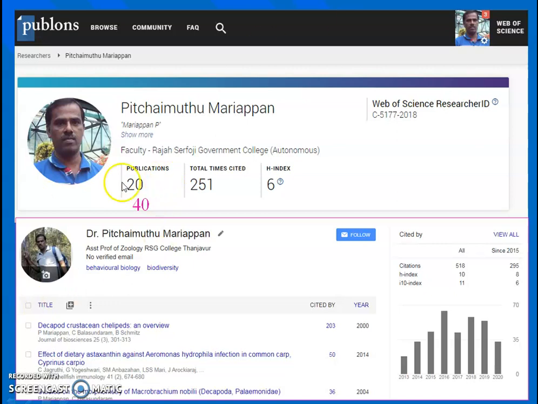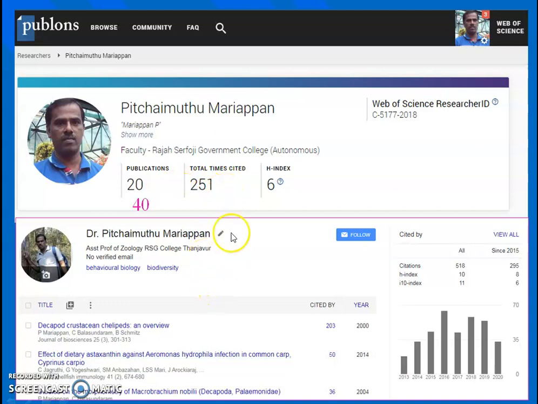So far I have published 40 papers, but in the ISI citation analysis only 20 are listed. The remaining 20 papers are not listed in their citation database and are not considered for evaluation. So only my 20 papers are considered for citation analysis, and those papers have fetched 251 citations.